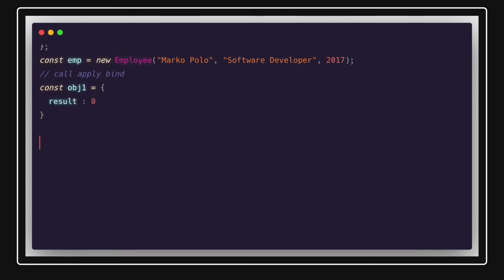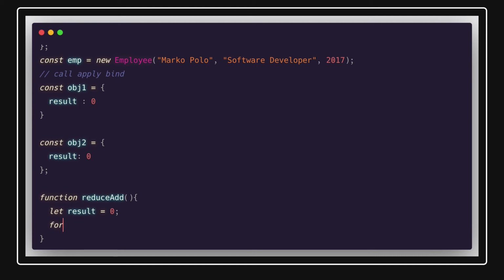Okay, I have a const obj2, and here also I put result equal to 0, right? Now I have written one function, reduceAdd. I'm not going to use the array.reduce function, but let's say I have a let result equal to initially 0, and I'm getting some kind of arguments.